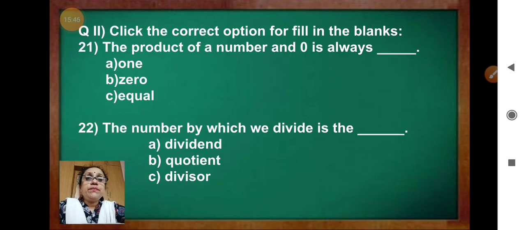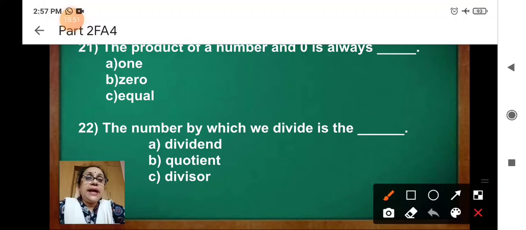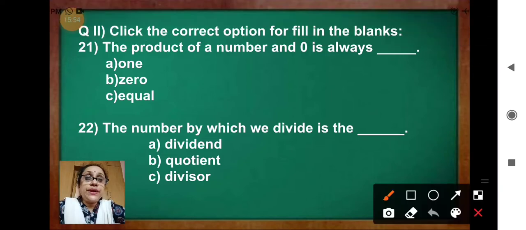Question 2, part 2. Click the correct option for fill in the blanks. Now question 21. The product of a number and 0 is always. The options are 1, 0, equal. So the correct answer is 0.